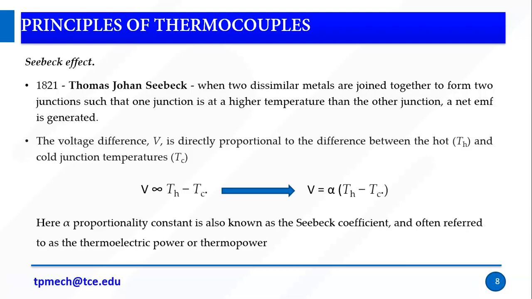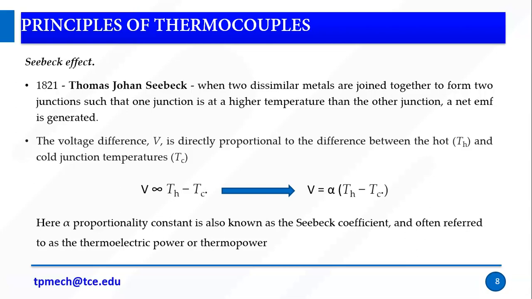As per Seebeck, two dissimilar metals are joined together to make a junction. One junction is at a high temperature, a hot body, and the other junction is at a cold temperature.